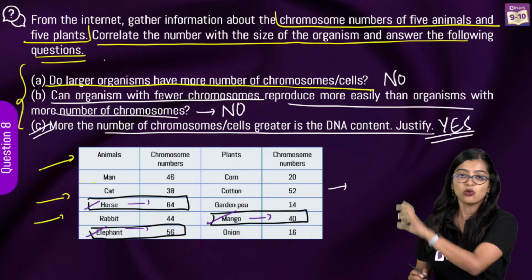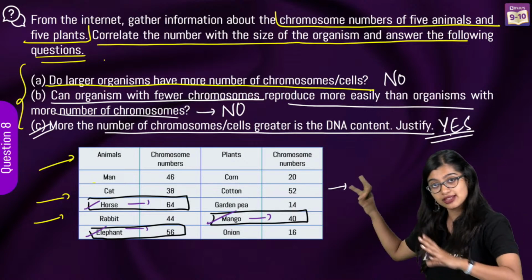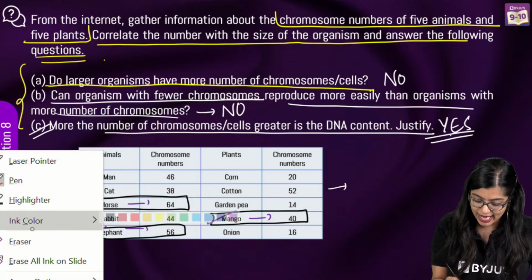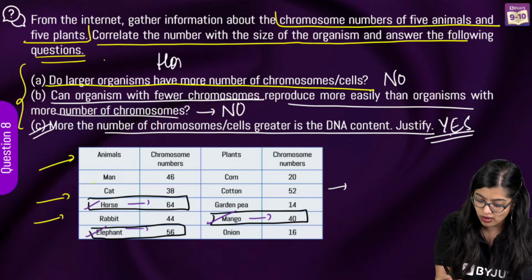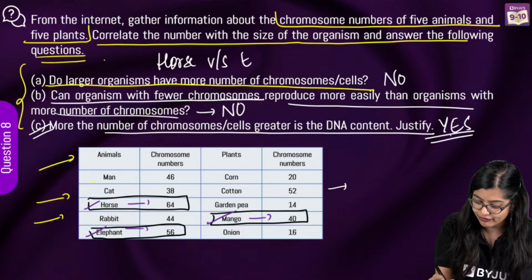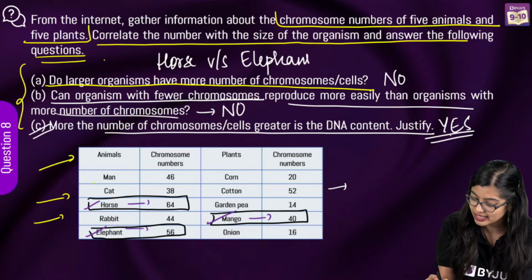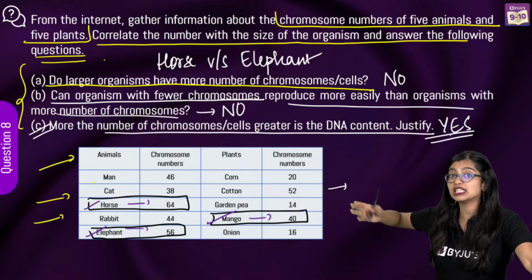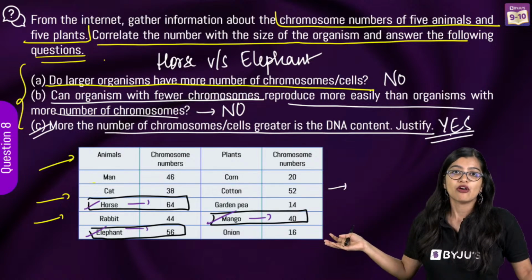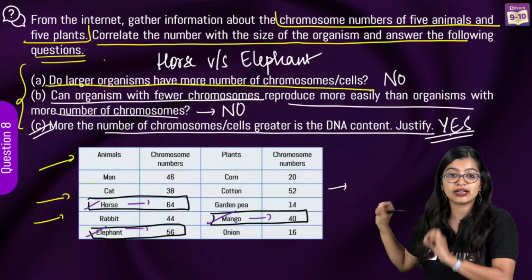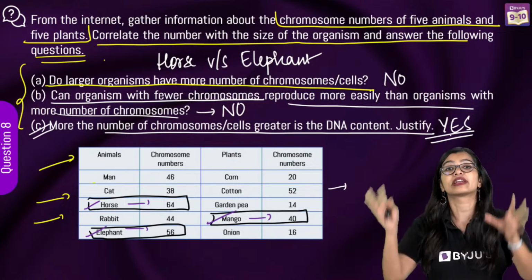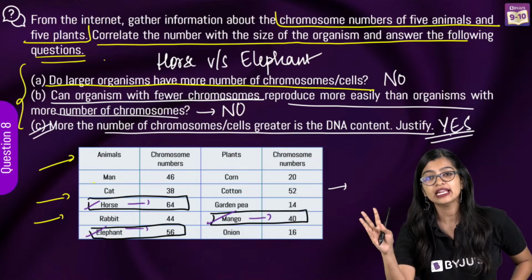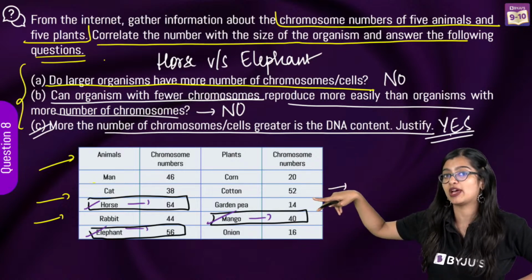Yes? Now the first question is, do larger organisms have more chromosomes? Compare a horse versus an elephant, just based on the data given. Does a larger organism mean more number of chromosomes? From this we very clearly understand that if an organism is large, it doesn't mean that it has more chromosomes.